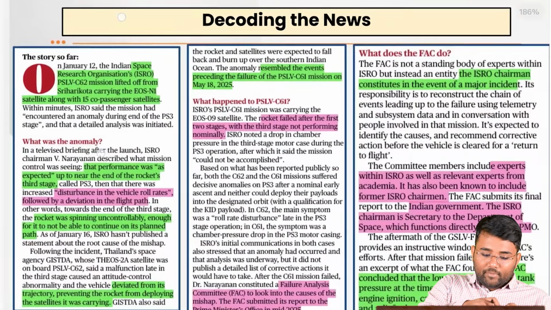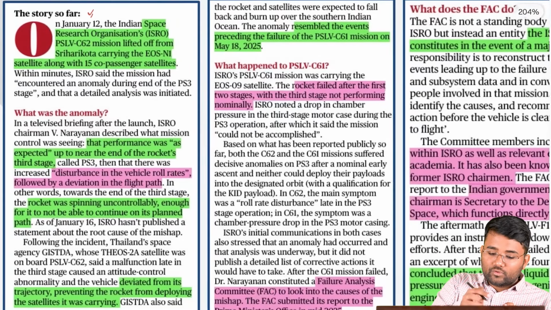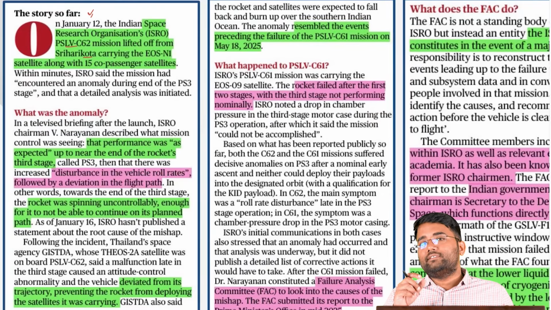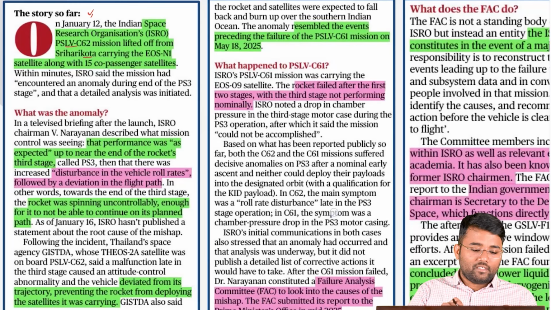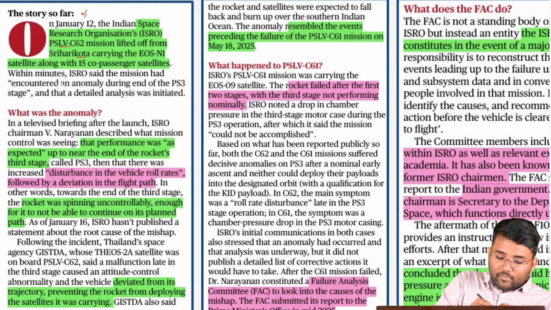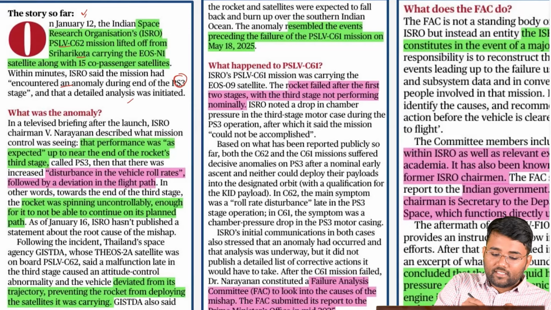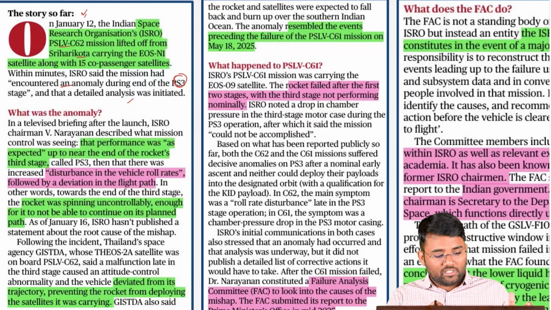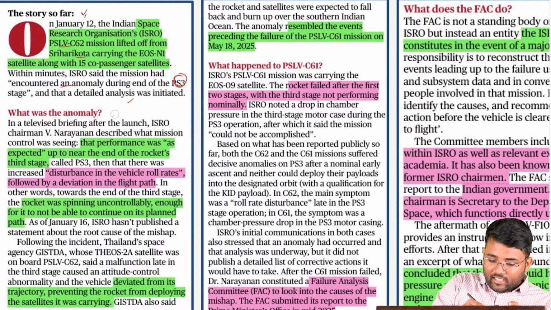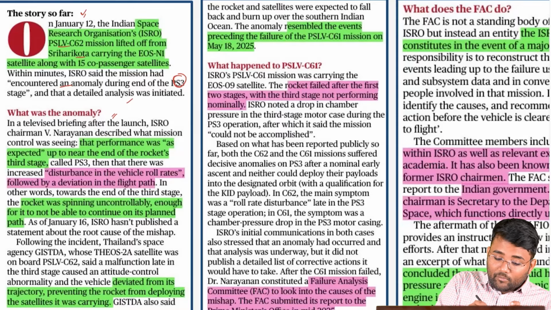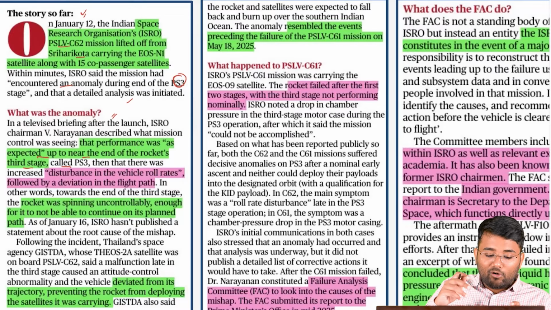And what exactly happened on January 12? The ISRO's PSLV C-62 mission lifted off from Sriharikota, comprising the EOS-N1 surveillance satellite from DRDO and 15 others. Within minutes, ISRO said the mission had encountered an anomaly during the end of the PS3 stage, and that a detailed analysis was initiated. Later, at the briefing, the ISRO chairman said that the performance was as expected, but only up to near the end of the rocket's third stage, which is called the PS3.